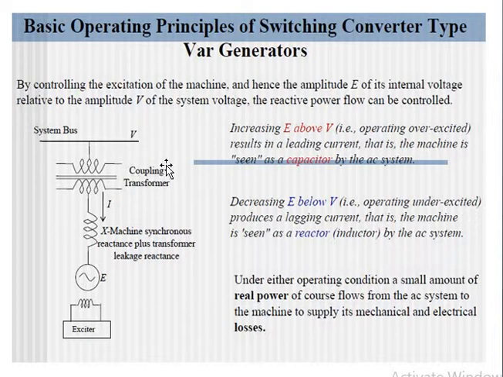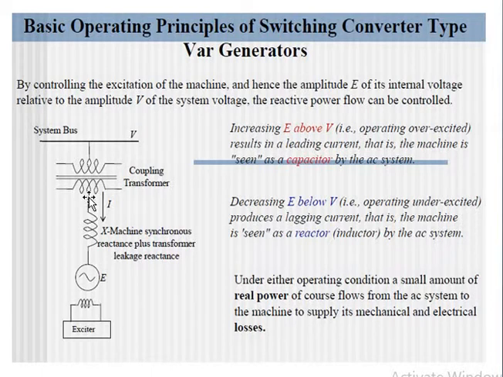Now in the other case, when the excitation is low, or under excited condition, that is when E is less than the system voltage, this produces a lagging current, that is, the current will flow in this direction as shown here. In such a case, this whole system is seen as an inductor or reactor by the transmission line.